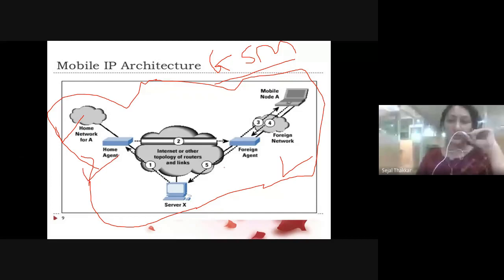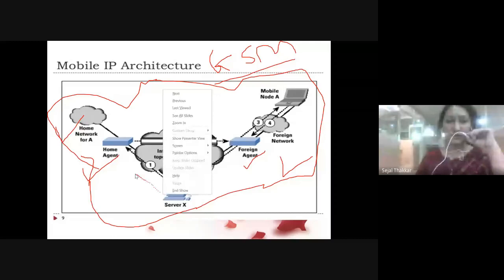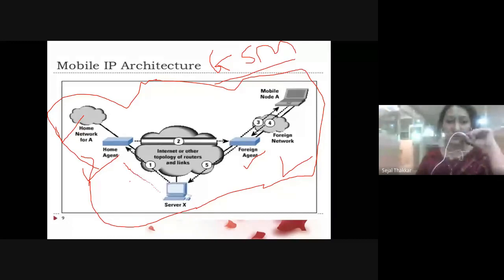This is my home agent. This is my foreign agent. So whenever a server wants to send a packet, what will the server do? The server will first communicate with the home agent, to find where that person is. I told you, like when I ask somebody about somebody else.